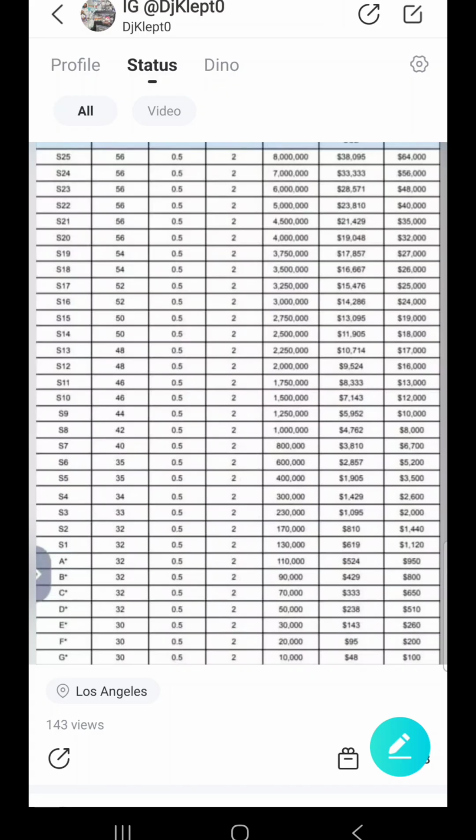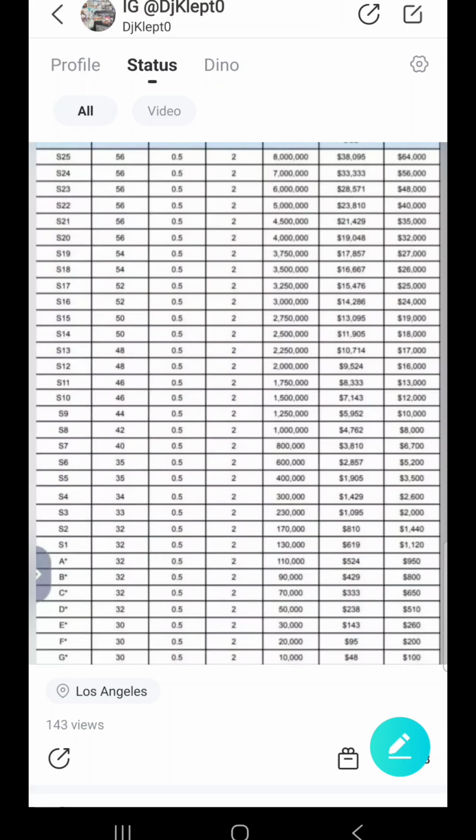Now, the minimum pay is 10,000 beans, which would equal $48 in your account. And at the end of the month, on payday, which is the 5th of the following month, you would receive $100 from the app. The more you would like to make, the more hours you need to complete. The maximum payout is $64,000. Now, that would mean you already would have accumulated $38,000 in gifts.